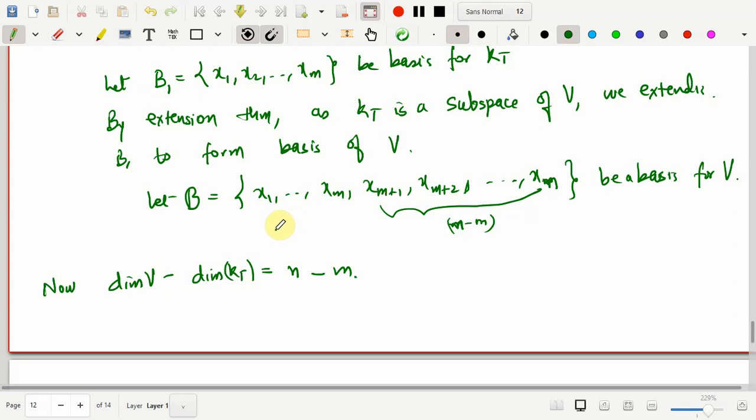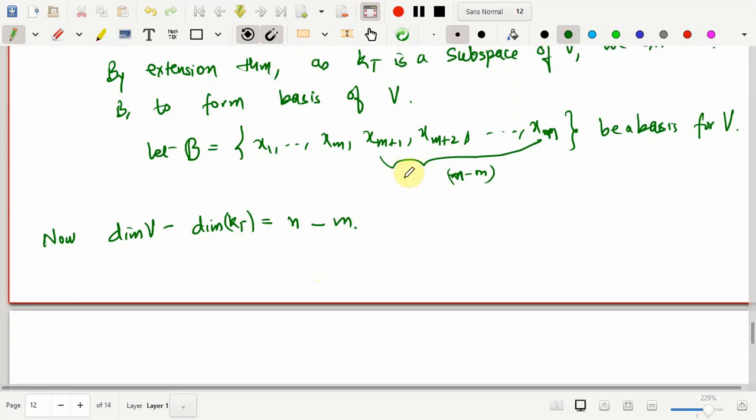Now what are those n minus m elements, or from where do we construct this subset of R of T containing n minus m elements? That we get from here. This additional n minus m elements should give rise to the dimension of R of T. But we cannot directly take exactly these as the elements, because this is coming from V, this is a part of V, right?